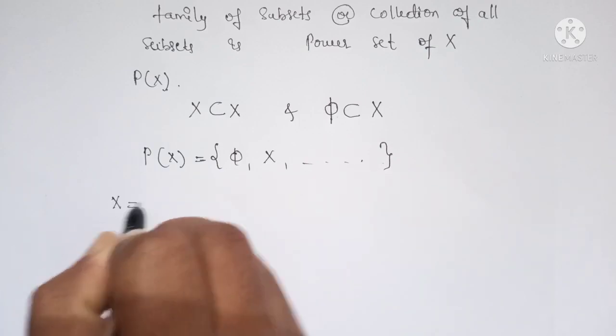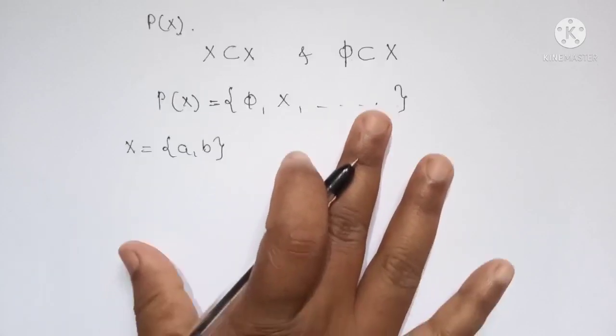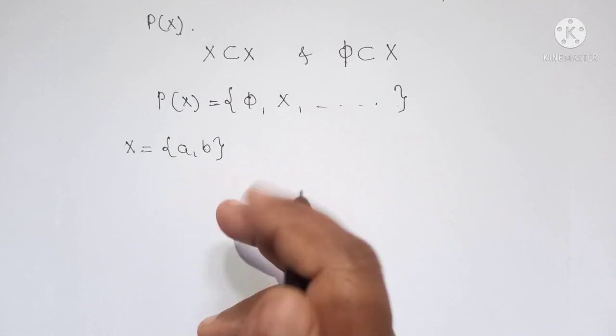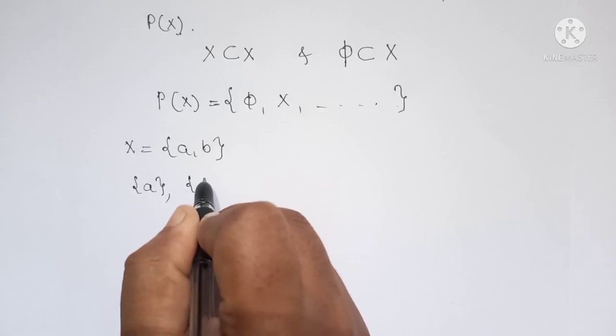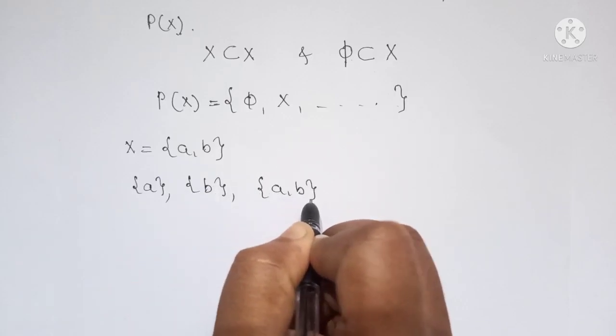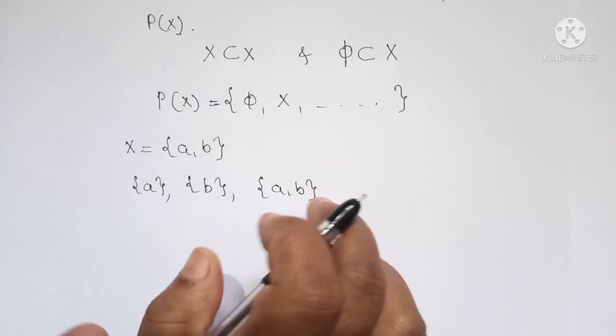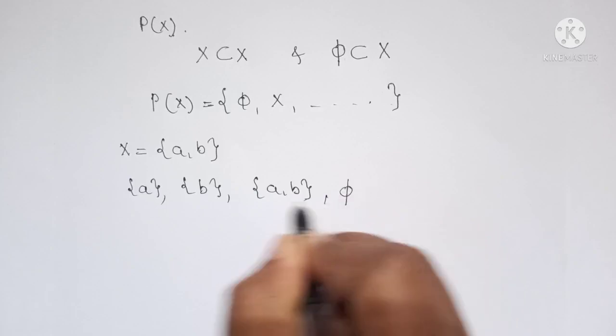If we have X equals A comma B, then the possible subsets are the singleton set A, the singleton set B, and A comma B. So these three are the possible subsets of X, and it includes the null set also.